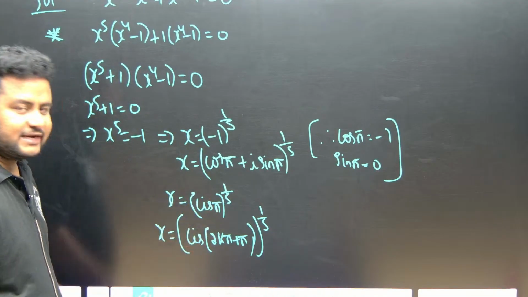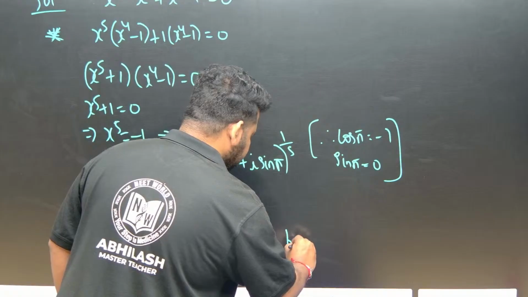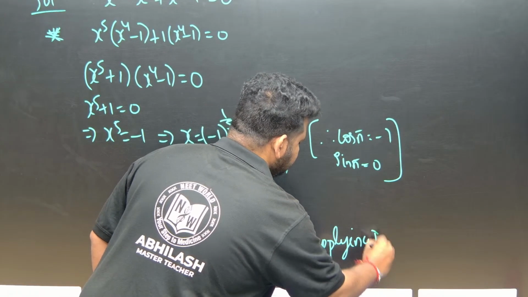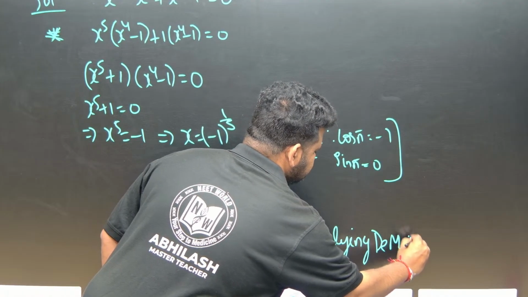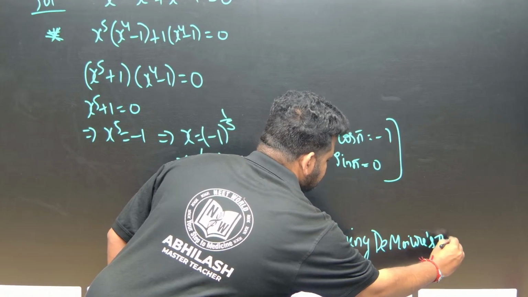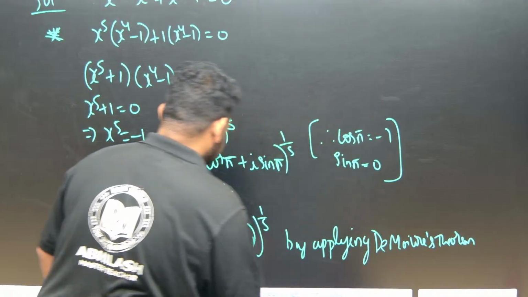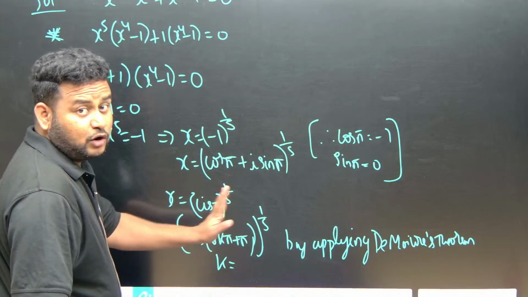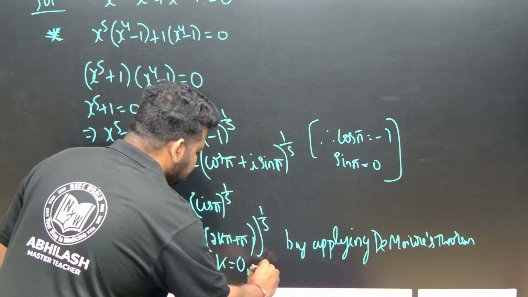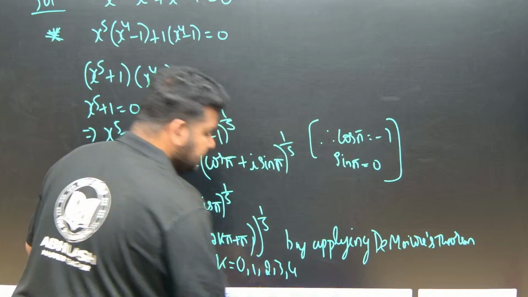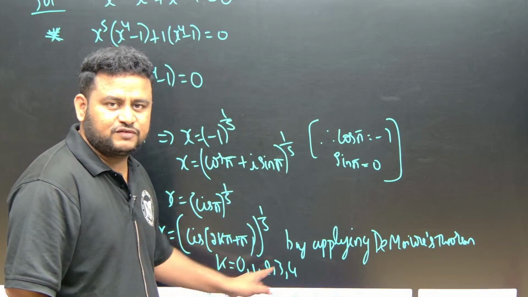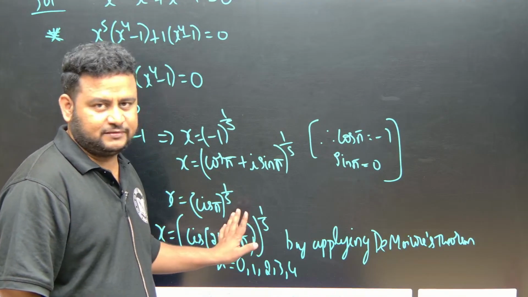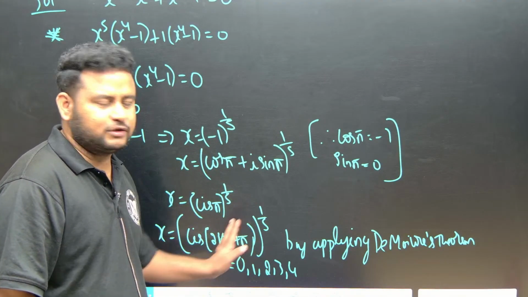Now by applying De Moivre's theorem, what we will have? Here we have to write one more thing. k is equal to what? k takes all the values up to 5 but not 5, that is 0, 1, 2, 3, 4. Please keep this in mind. If it is 6, then 0, 1, 2, 3, 4, 5. If it is 7, then 0 to 6, like that. Up to 5 means not 5. You should not include 5. For 0 to 4 you have to take the k value.